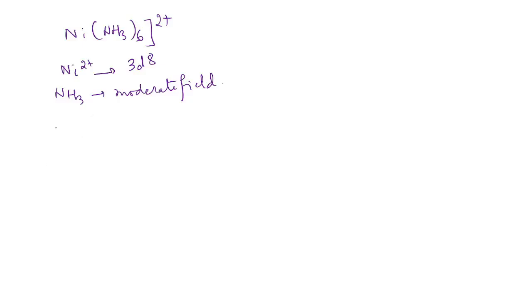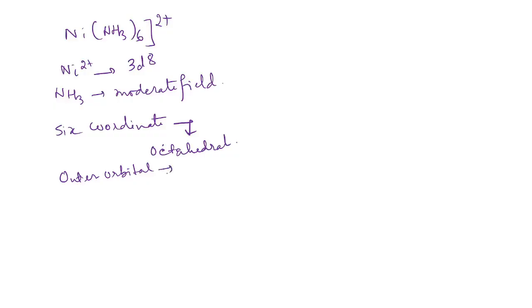So here it will be a 6 coordinate complex. 6 coordinate means it will be octahedral. So the outer orbitals will be involved here, as it will not be able to induce pairing in case of Ni, and the hybridization then will be sp3d2.